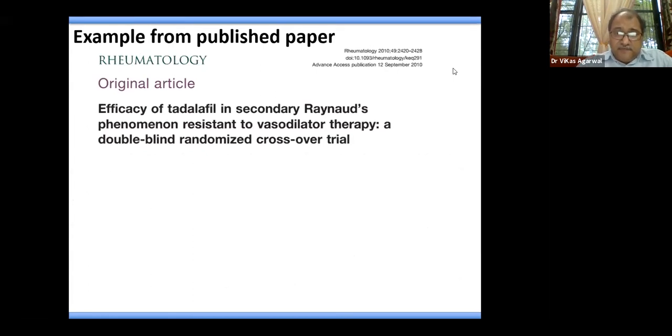This is a paper which we published in 2010 looking at the efficacy of tadalafil in secondary Raynaud's phenomenon in scleroderma, which was resistant to vasodilator therapy. So it was a double-blind, randomized crossover study design.